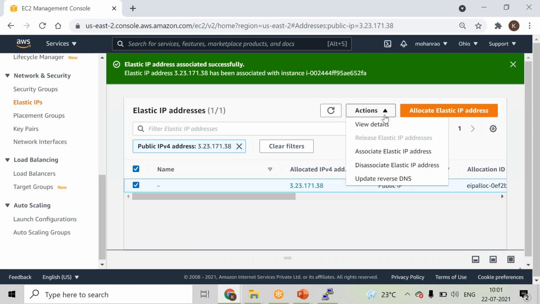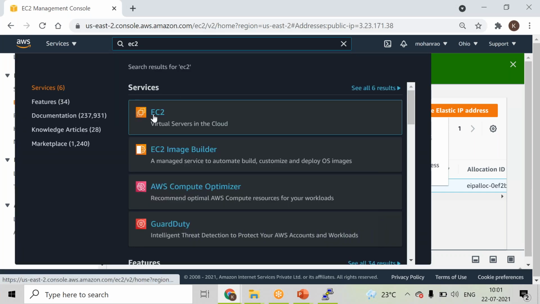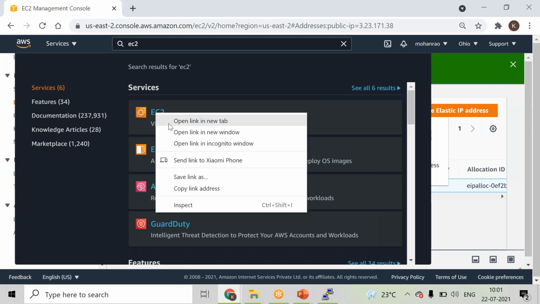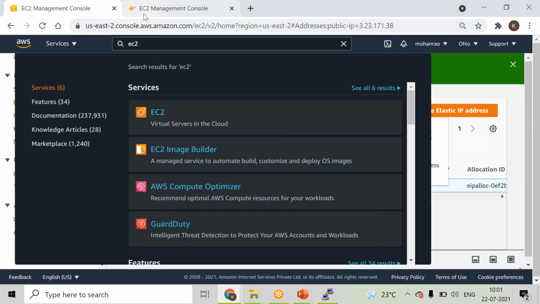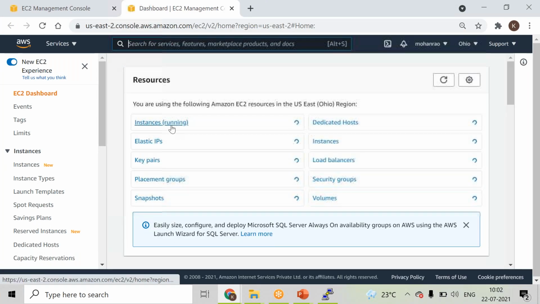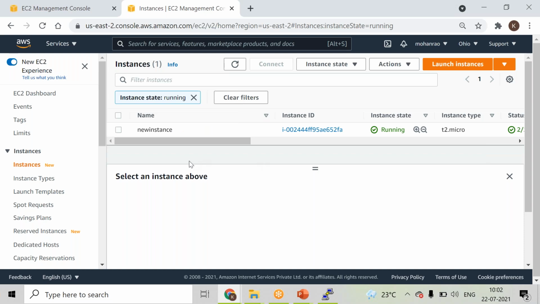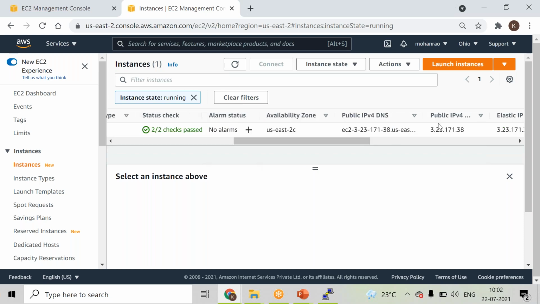From here you can see this particular option, and at the same time the IP address is there, so try to open the EC2 instance in a different tab. That is the reason why we are using this tag name, so it will be easy for us to understand things.